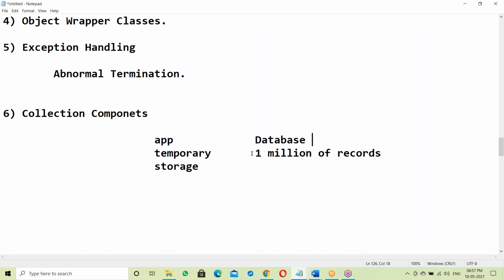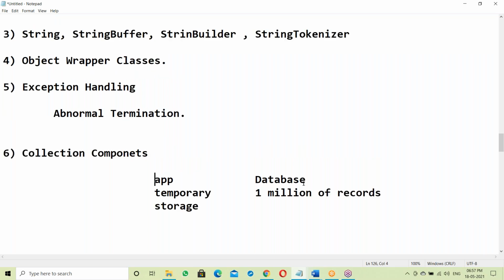Instead, just store the 1 million records in one temporary storage in the application. That temporary storage is the collection components. Using collection components, you can store a huge amount of records. Collection components are a temporary storage to improve the performance of the Java application. The Java application doesn't need to connect to the database every time.